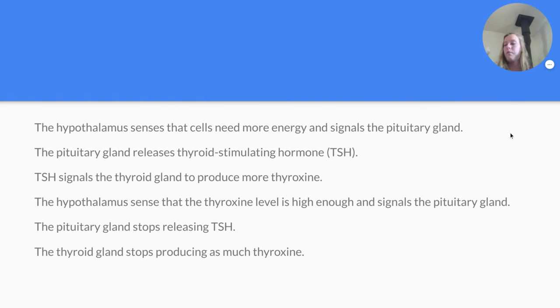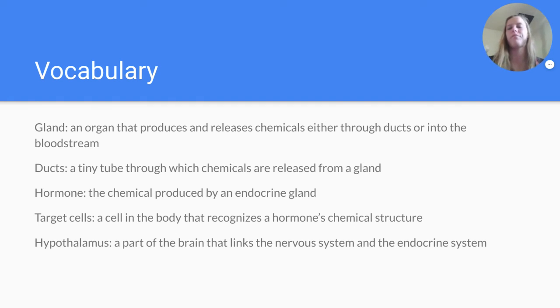The hypothalamus senses that cells need more energy and signals the pituitary gland. The pituitary gland releases thyroid-stimulating hormone, or TSH. TSH signals the thyroid gland to produce more thyroxine. The hypothalamus senses that the thyroxine level is high enough and signals the pituitary gland. The pituitary gland stops releasing TSH, and the thyroid gland stops producing as much thyroxine. So everything is a cycle.